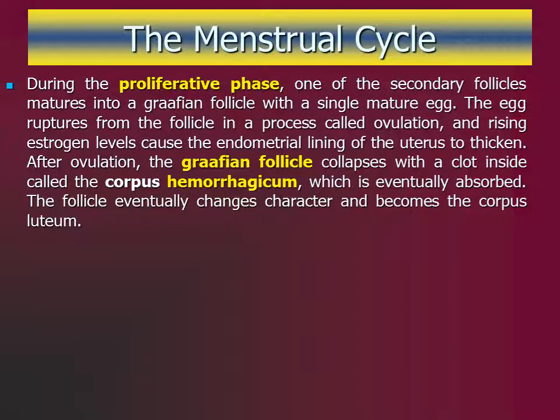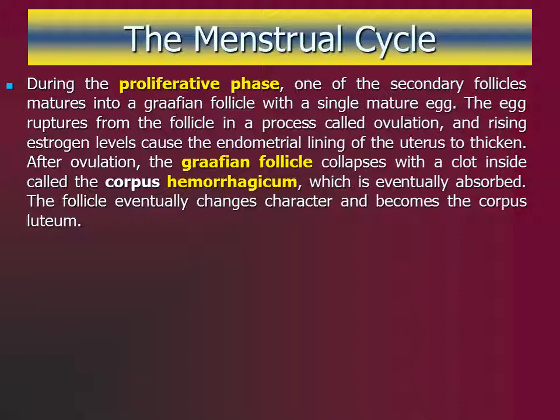During this phase, only one of the secondary follicles in the ovary matures into a Graafian follicle. This follicle contains the mature egg and will discharge the egg in a process called ovulation. Rising estrogen levels produced by the follicles cause the endometrial lining to thicken during this phase.